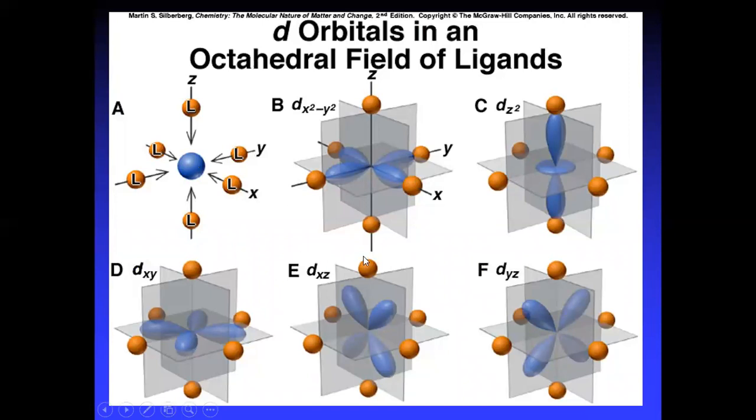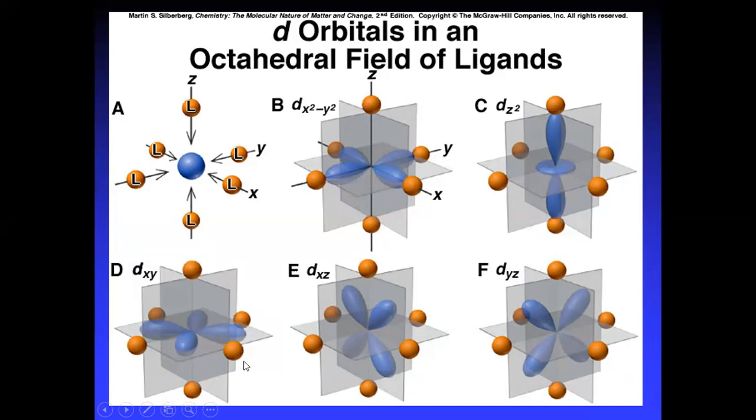The dxy orbital has its lobes in between the axes. Here this is the y axis, this is the x axis, and this is the z axis.